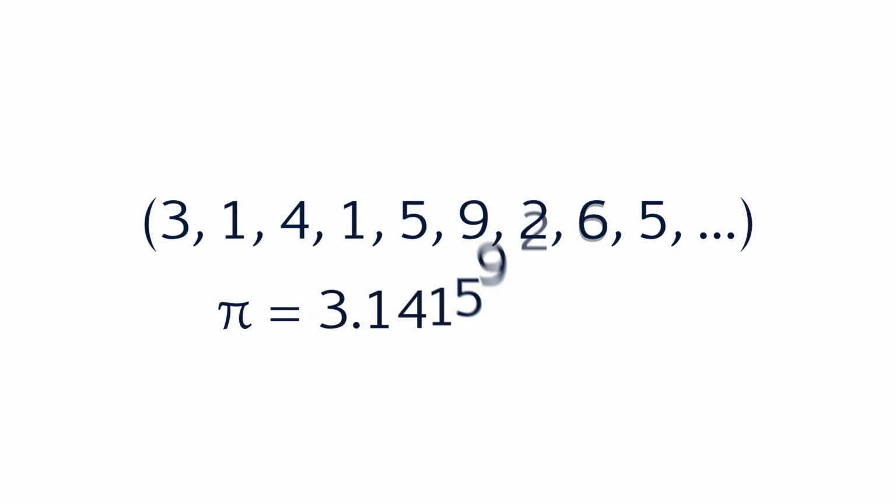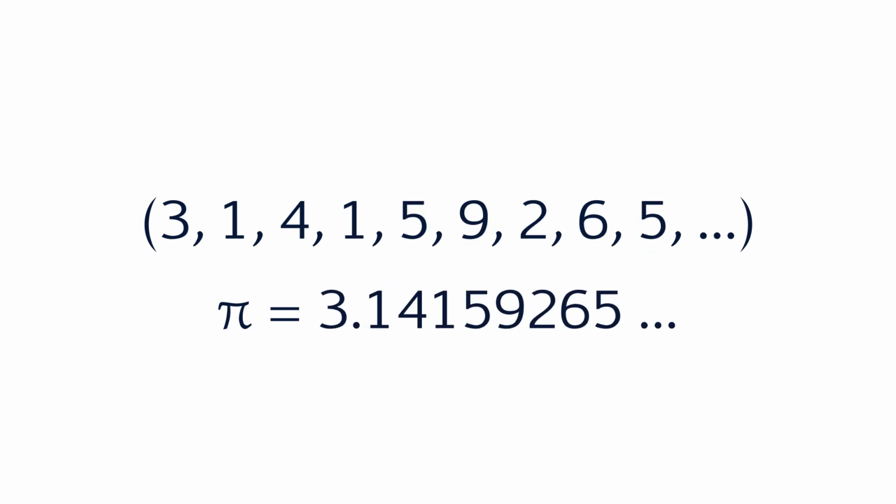Here's an infinite sequence you may have already seen: 3, 1, 4, 1, 5, 9, 2, 6, 5, and so on. The nth element in this sequence is the nth digit of pi. Pi is an irrational number, and thus it doesn't have a finite number of digits. So its digits form an infinite sequence.